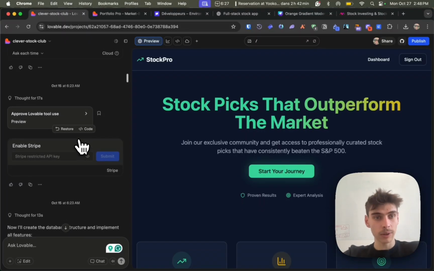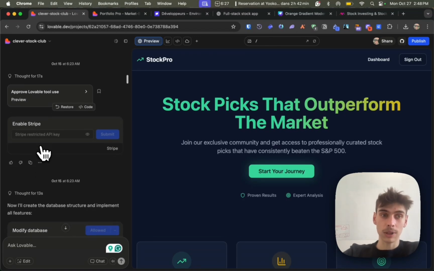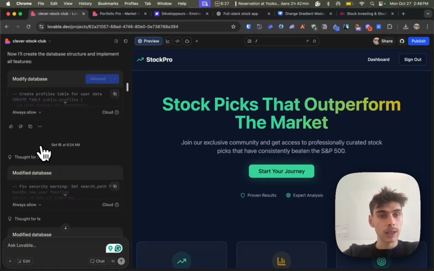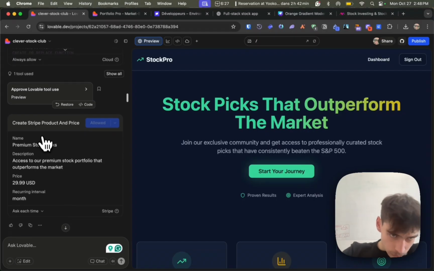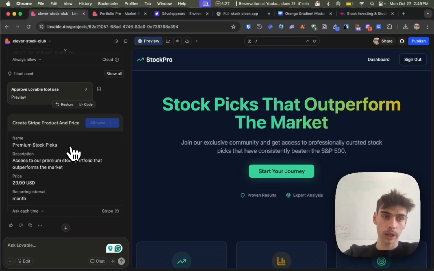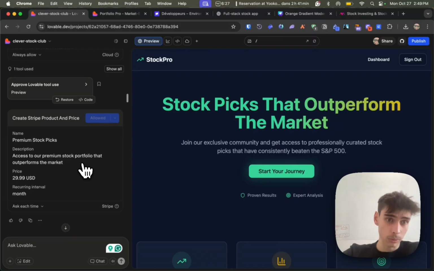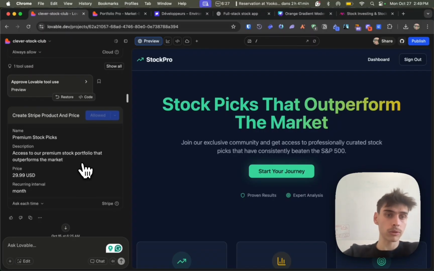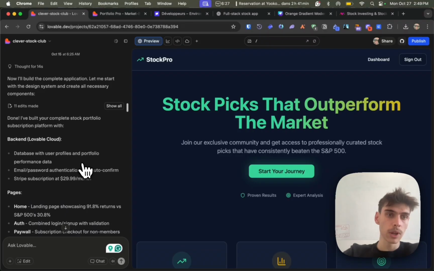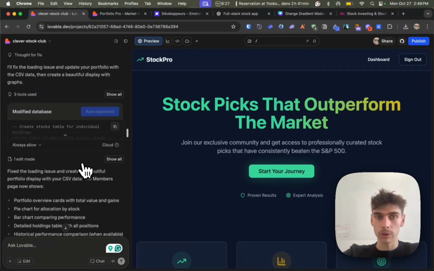So what happened here is that first it asked me for my Stripe API key, as I showed you before, and I gave it to the AI in order for my app to be connected to Stripe. And then on Stripe, it created with the API key a product and price. So it created a product, Premium Stock Picks, access to our premium stock portfolio that outperforms the market. Basically, this is what I asked for, right? And then it continued to build the product.